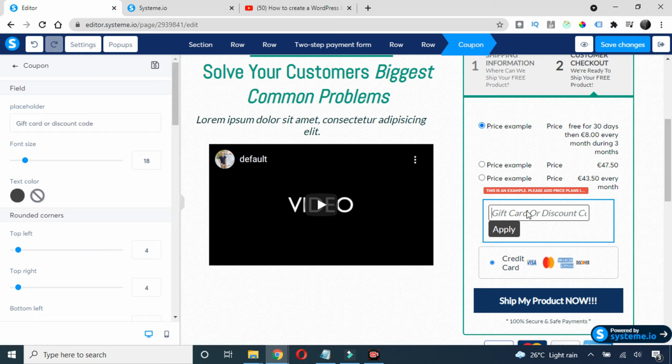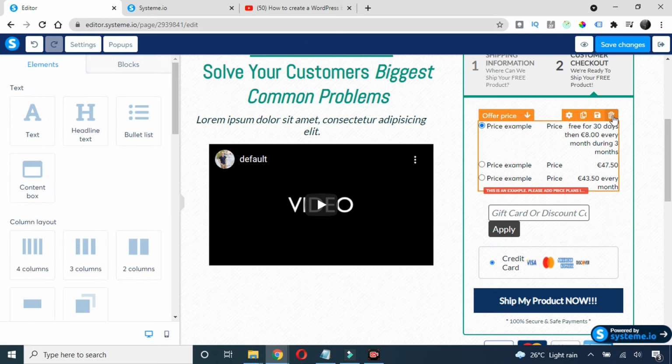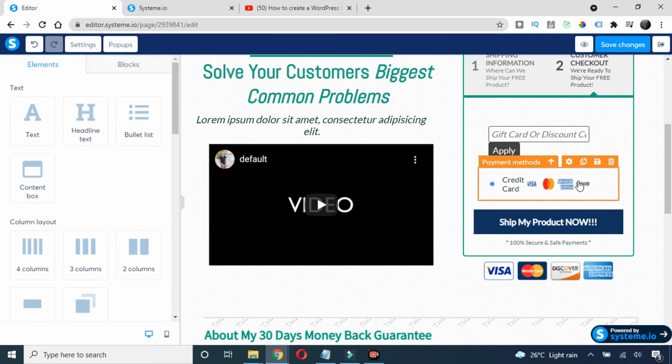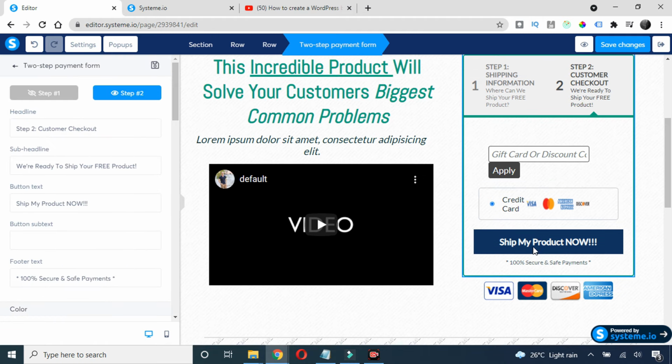See, this is the coupon. Of course you can change the color and all of that. I will remove this offer price one. So we have the coupon and this one, and you can also add here something like ship my product. Alright, let's click on save changes.